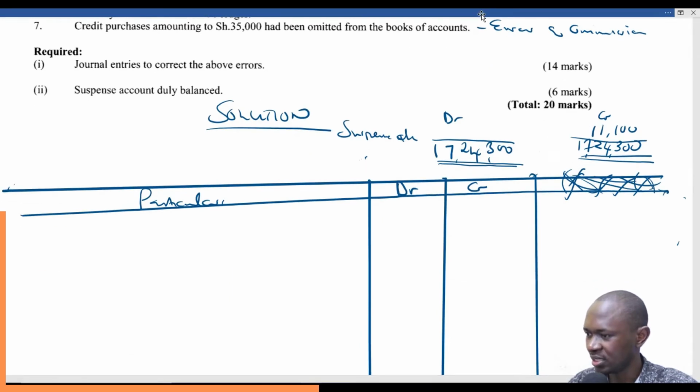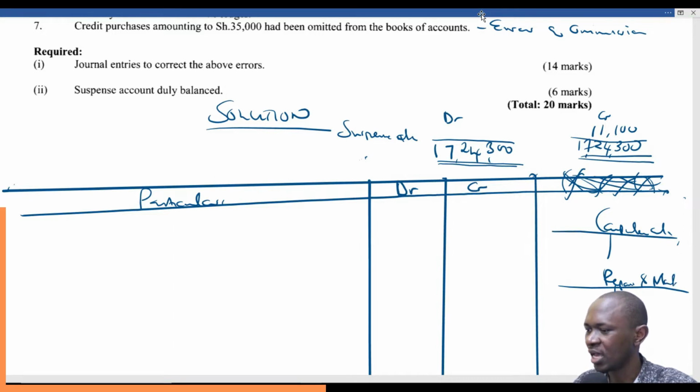What should happen is this: computers account, repairs and maintenance account. So these are the two accounts. We bought computers worth 40,000. We are supposed to debit computers with this amount of 40,000. But what did we do?